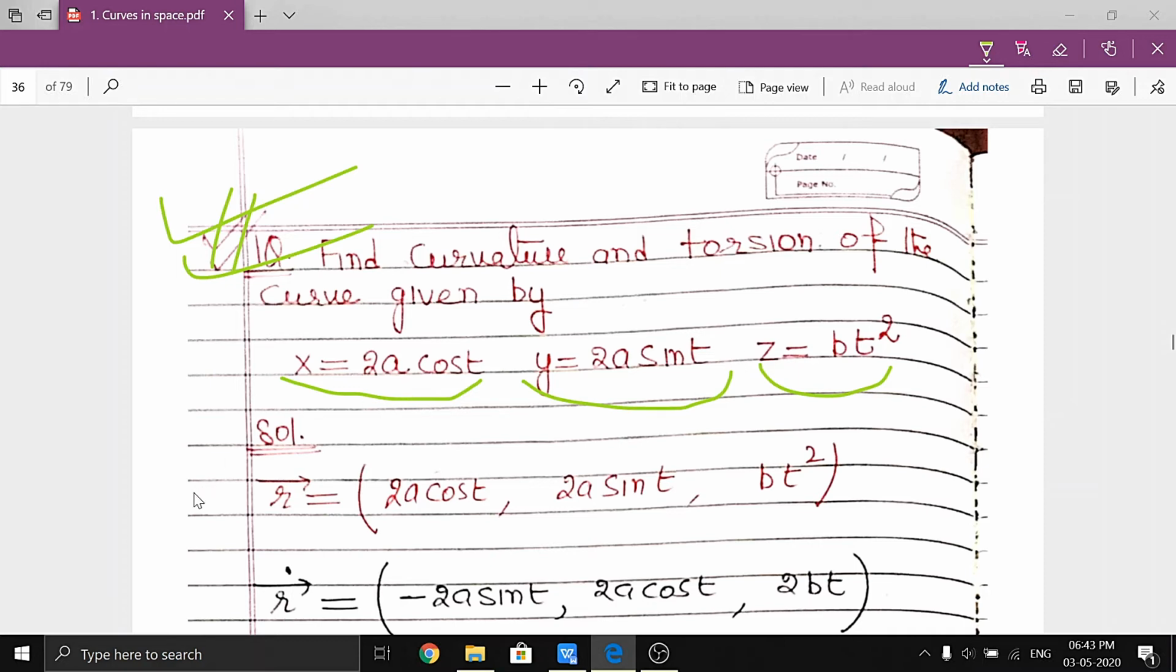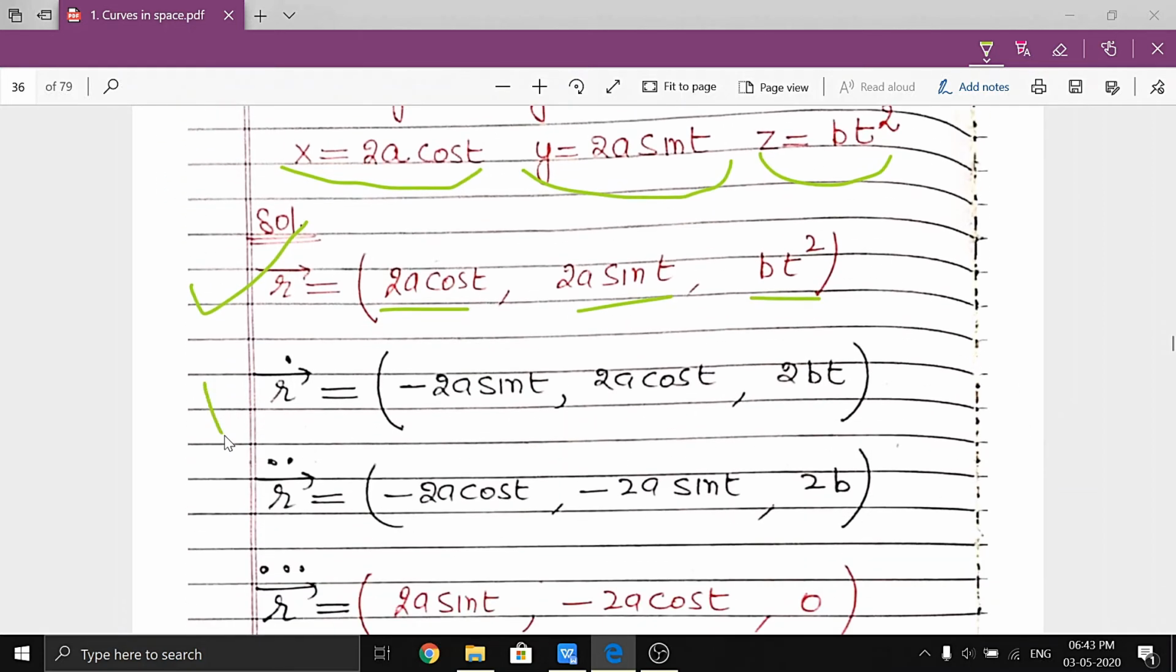So first, what is r? First r is written in the form of x comma y comma z. Clear? So next is r dot. So just differentiate. 2a cos t gives minus 2a sin t. This is 2a cos t, and this is 2bt, right?